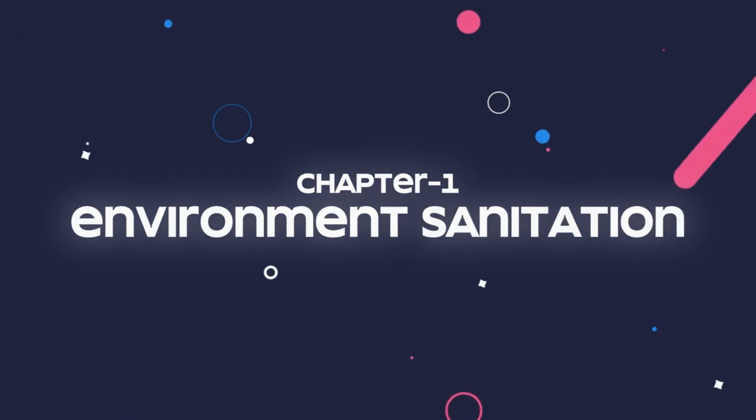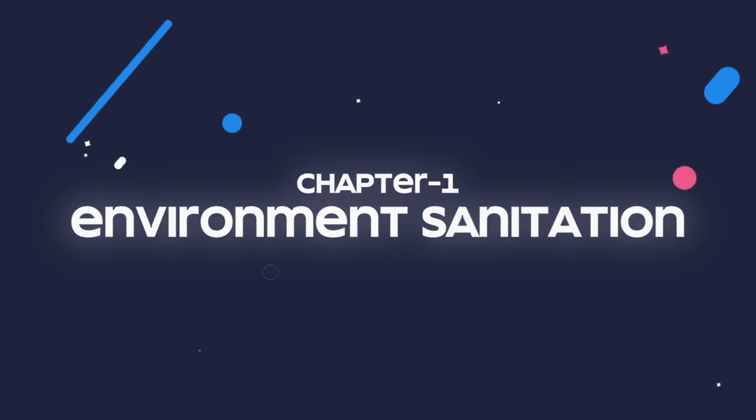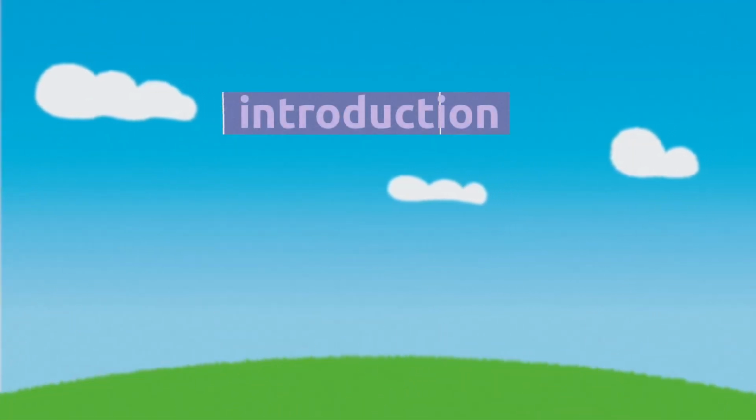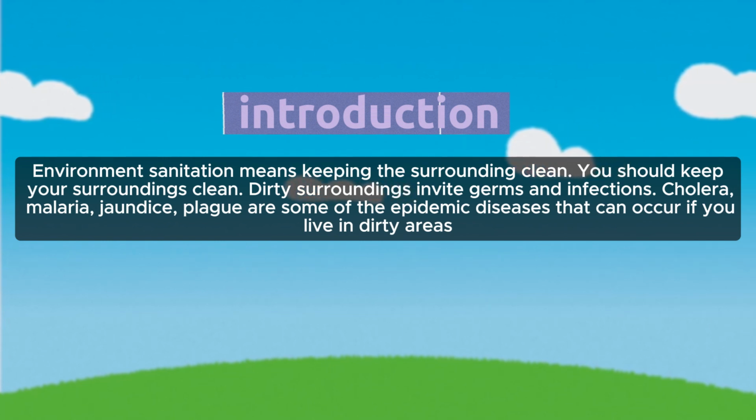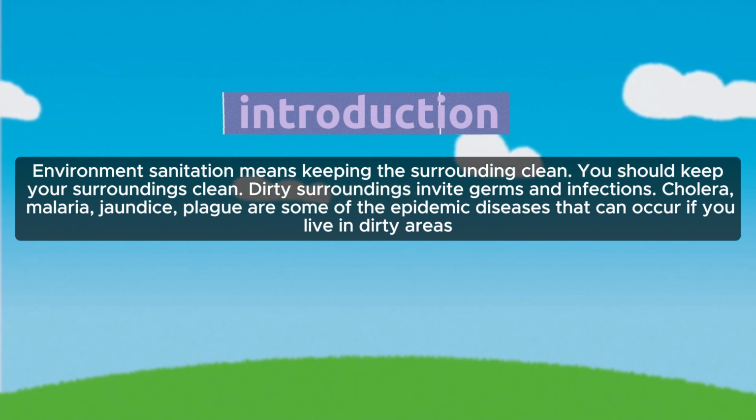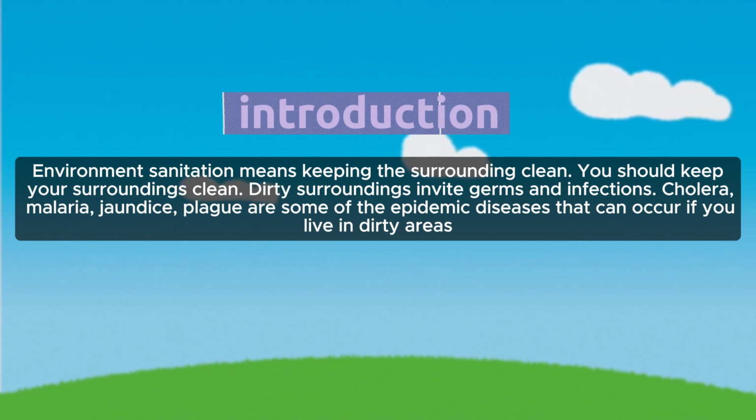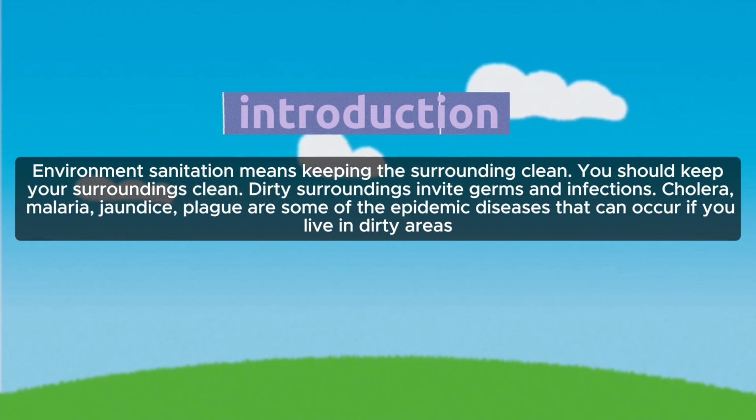Chapter 1. Environment Sanitation. Introduction. Environment sanitation means keeping the surrounding clean. You should keep your surroundings clean. Dirty surroundings invite germs and infections.